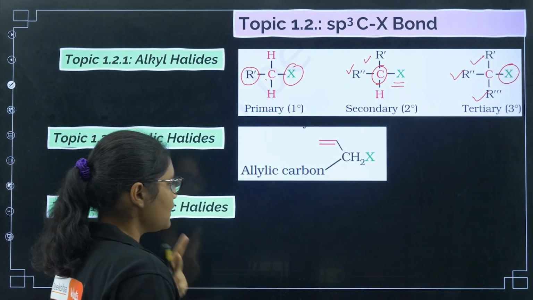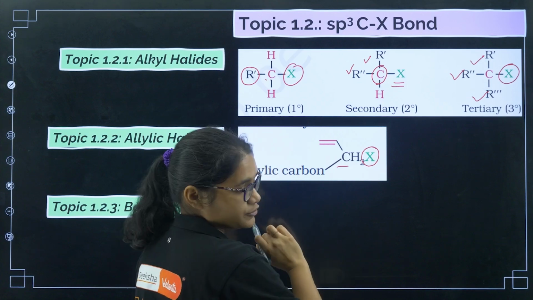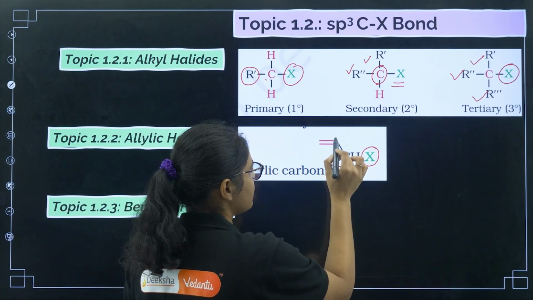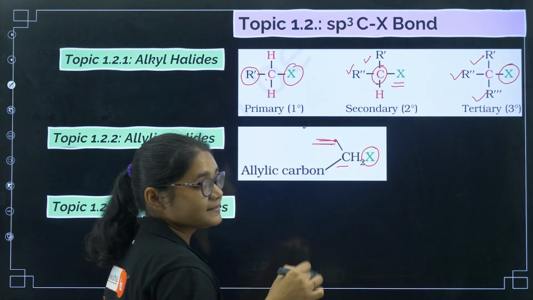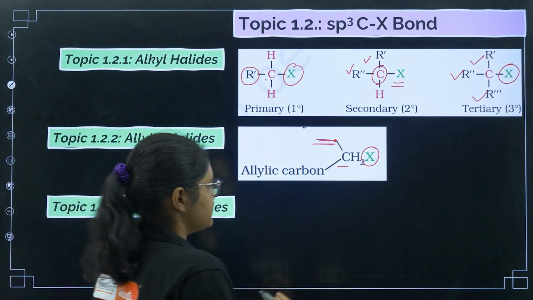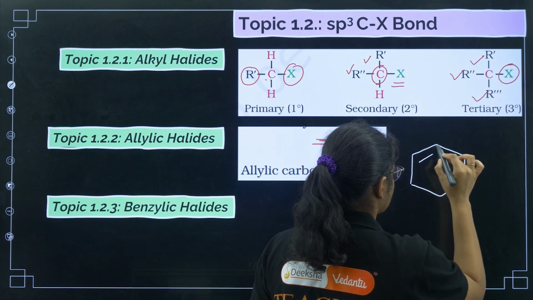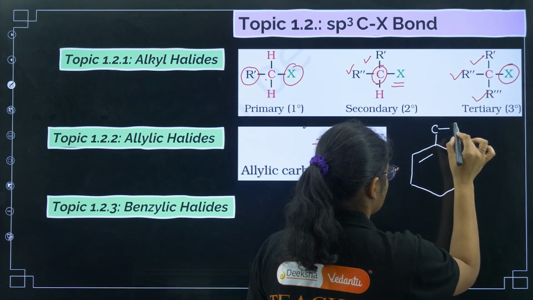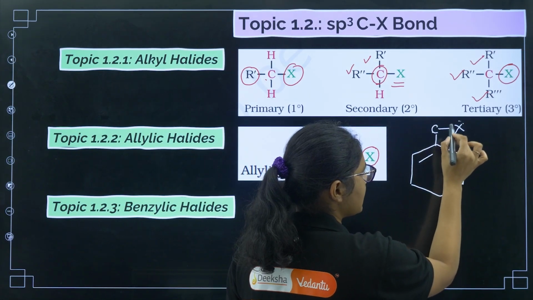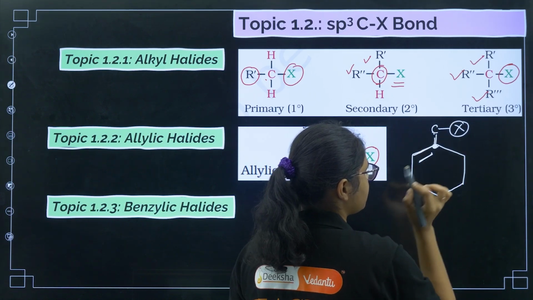Now see, the carbon which contains the halogen is attached to another carbon which has a double bond, that is called allylic. For example, if I draw one structure, this carbon is containing the halogen. Now this carbon is attached to this carbon which is a part of a double bond.